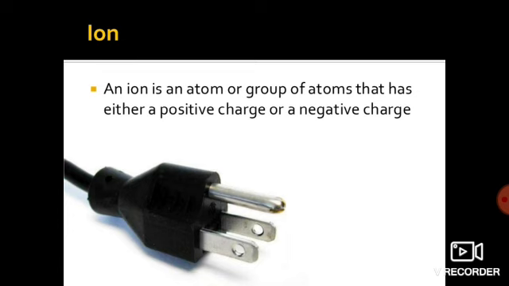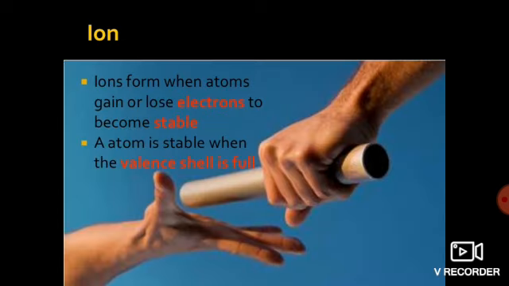So whenever there is a positive or negative charge on an element, we say that the element is an ion. So how are ions formed? Ions are formed by gaining or losing electrons. And why do elements lose or gain electrons? To make themselves stable. Got it?